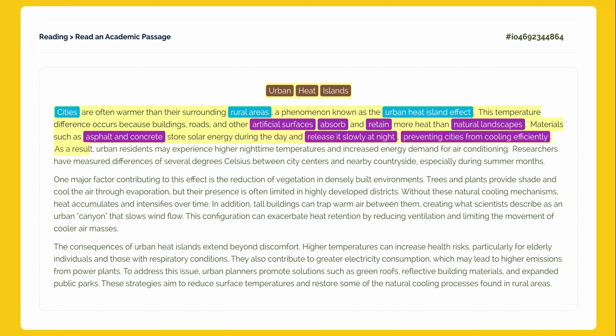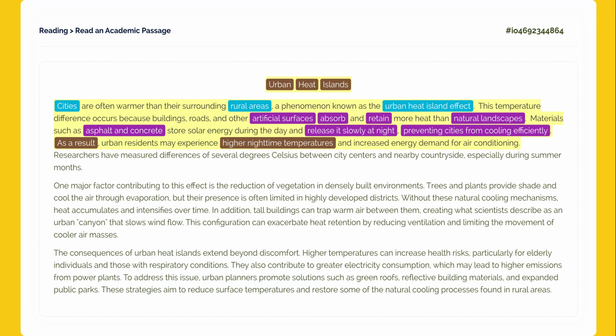As a result, urban residents may experience higher nighttime temperatures and increased energy demand for air conditioning. The phrase, "as a result," signals a consequence. For people living in cities, this means higher nighttime temperatures. It also leads to a practical problem: increased energy demand, because everyone is turning on their cooling systems.